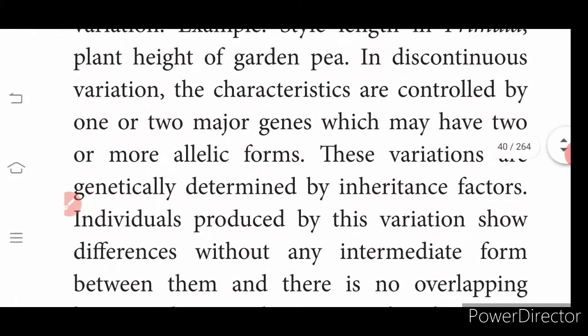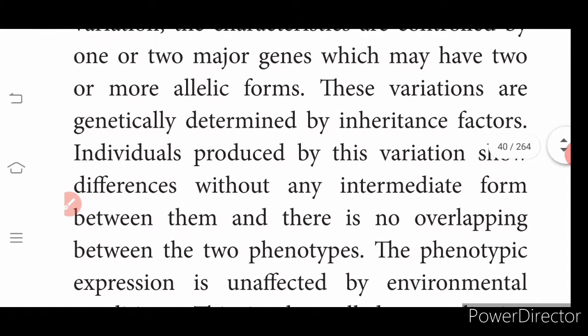In discontinuous variation, the characters are controlled by one or two major genes which may have two or more allelic forms. What is an allelic form? Capital T and small t. They control two different manners of the same character.